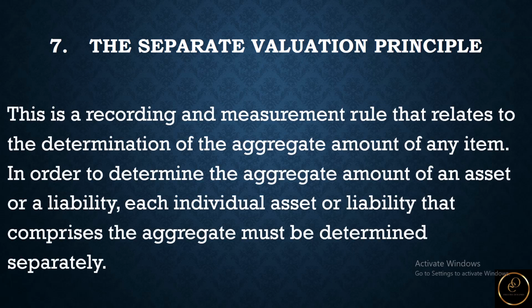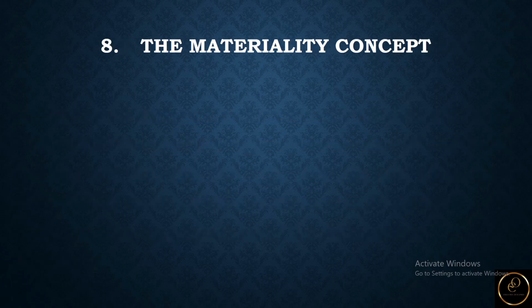So we look at the next accounting concept. This is the materiality concept. Under the materiality concept, a number of items can be looked at. The first one is to know that all material items should be reported properly in the financial statement. Okay? Material items are those items whose inclusion or exclusion results in significant changes in decision making for the users of business information. So that's what can be taken to be material.